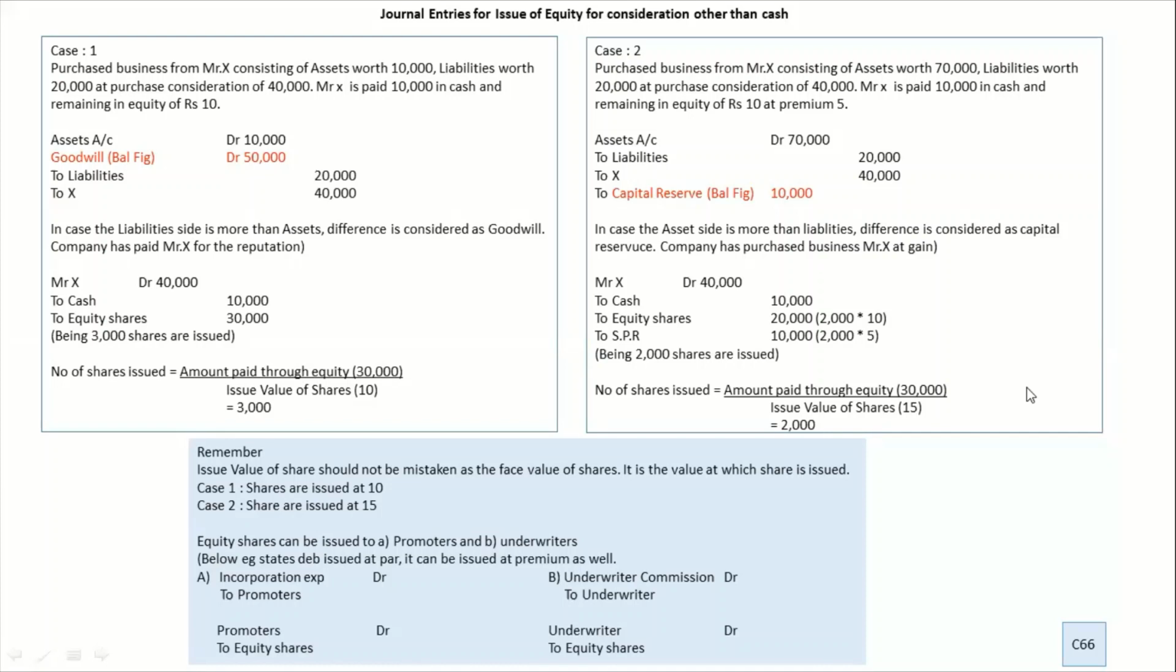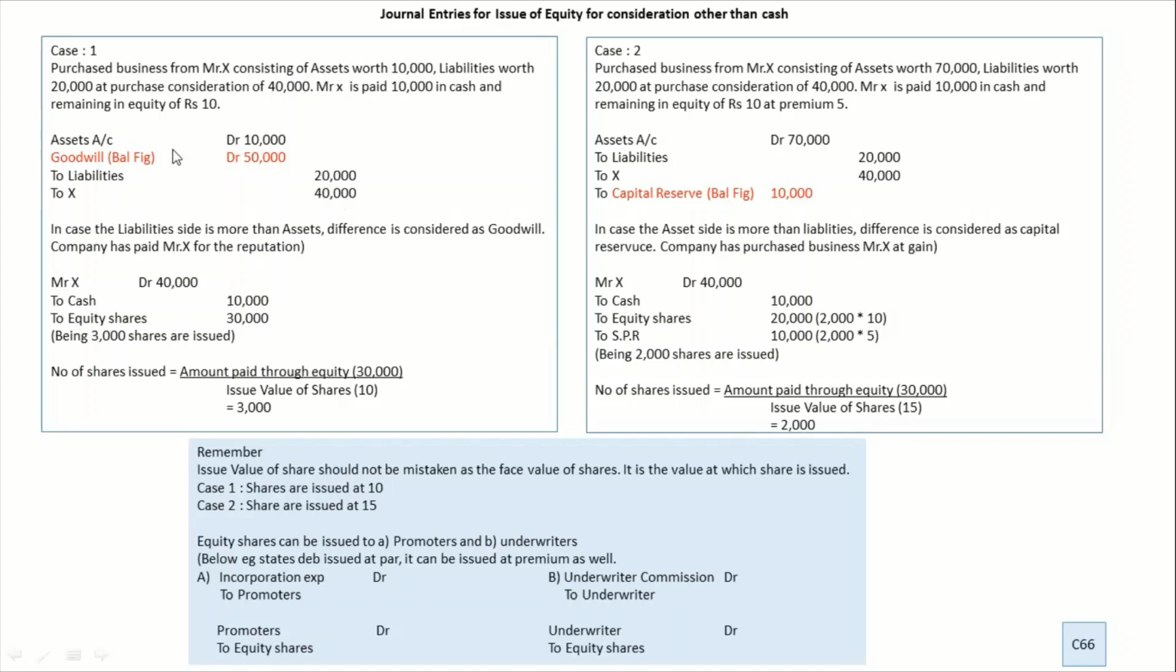Now instead of machinery we are buying an entire business. Then you're buying asset as well as liability. Asset has to be debited. Over here we are purchasing from Mr. X the entire business. Asset is 10,000, liability is 20. So asset I debited 10, liability I credited 20. At what price? At 40,000. So I wrote X 40 because I have to pay X 40,000.